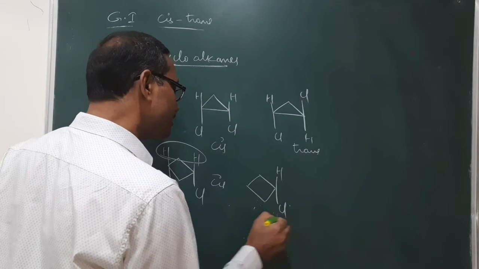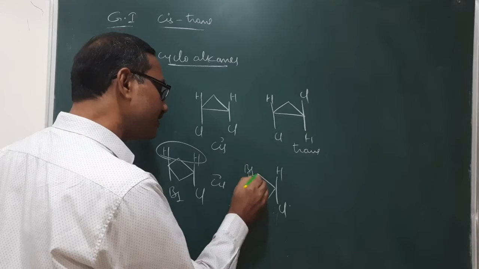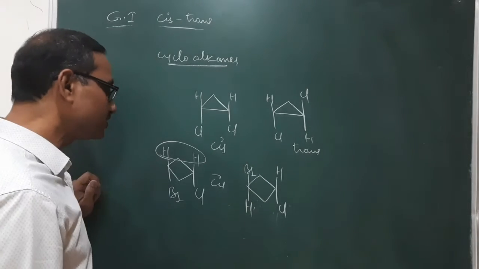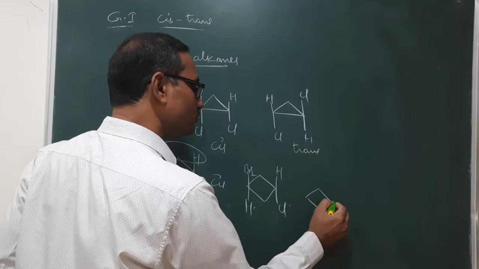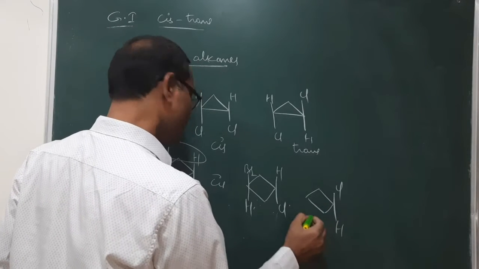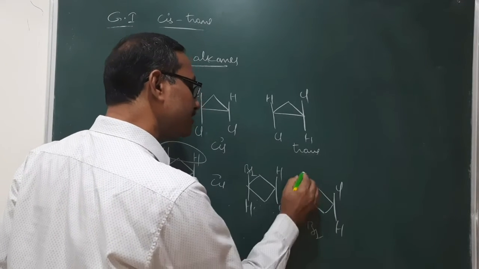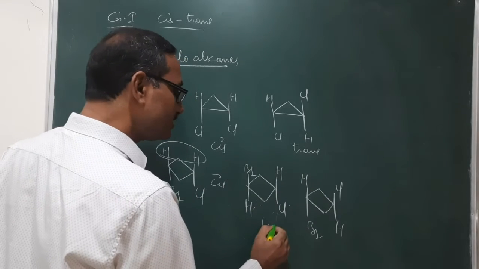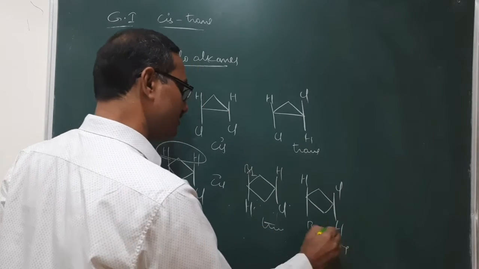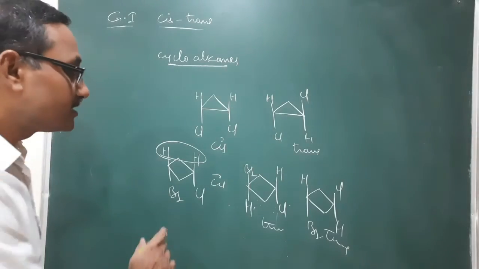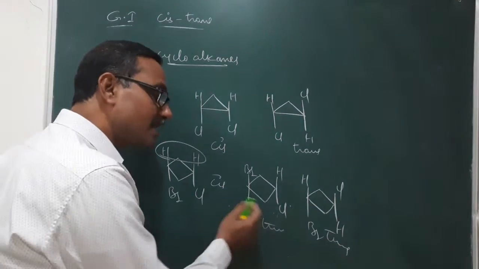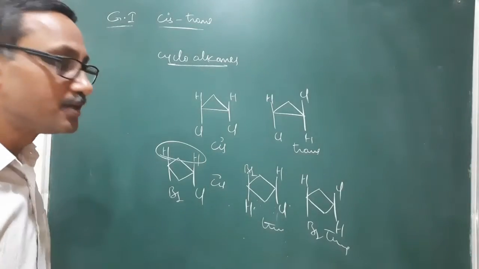This is H, Cl, here Br, H. So it is a trans, or here you may take like this also: Cl, H, Br, H. So this is a trans. Of course, this is also trans. Both are trans. It is a cis. So this cis-trans isomerism is possible.